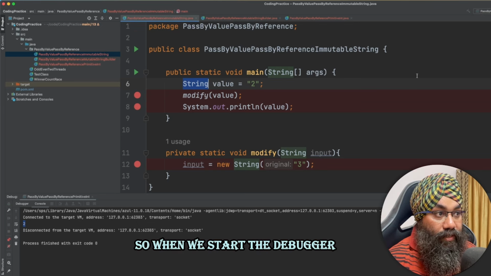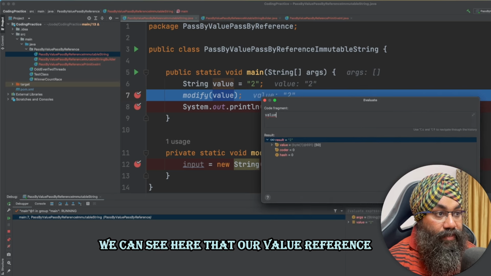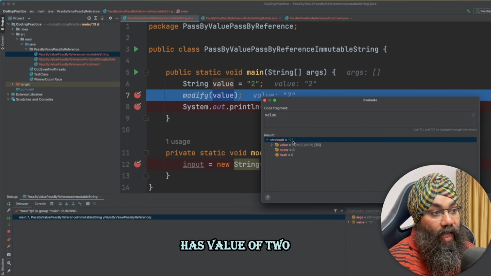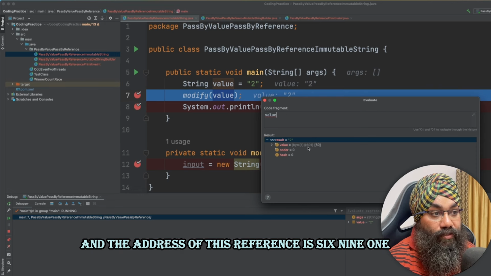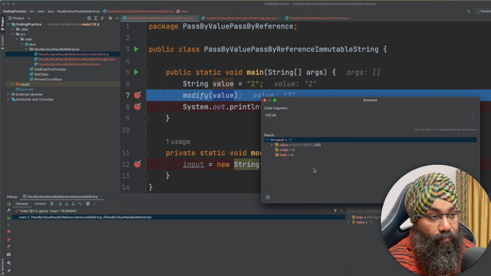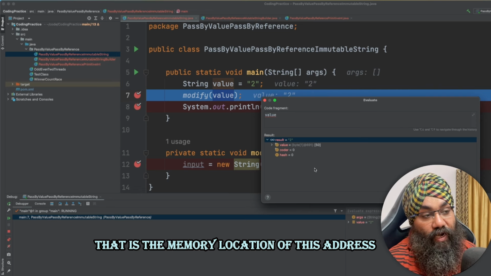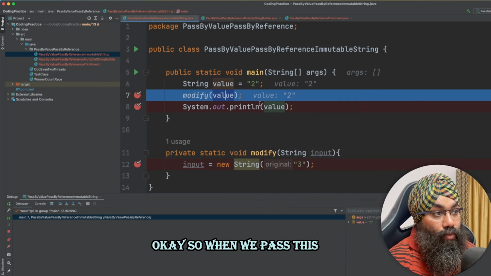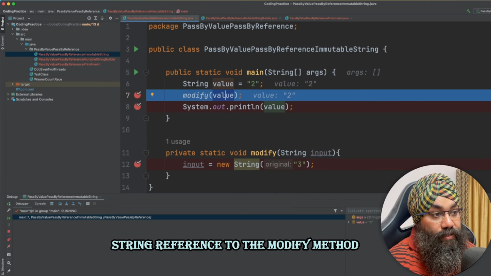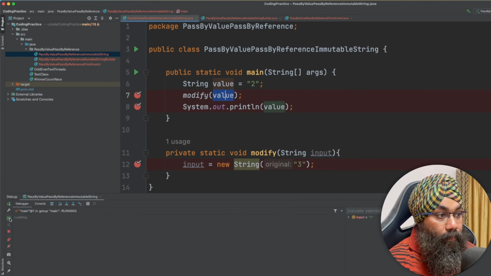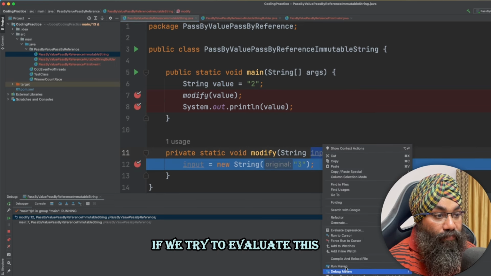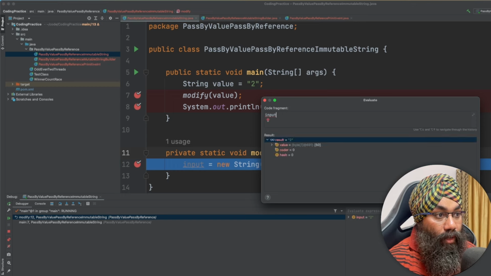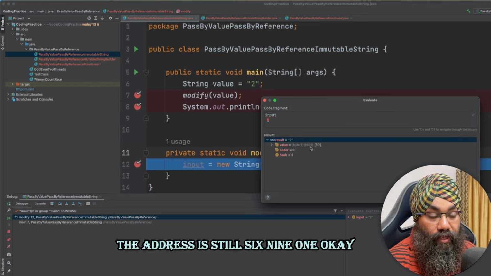When we start the debugger, we can see here that our value reference has a value of 2 in string form, and the address of this reference is 691. That is the memory location of this address. Okay, so when we pass this string reference to the modify method, if we try to evaluate this, the address is still 691.